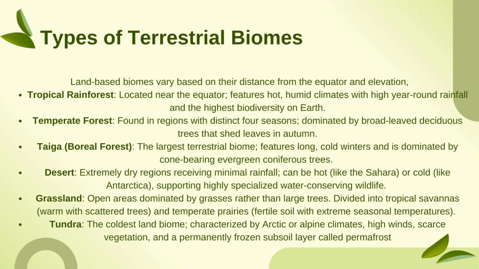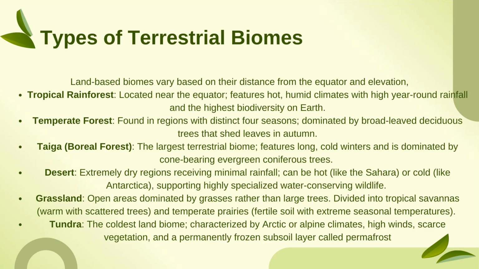There are several types of terrestrial biomes. The land based biomes vary based on their distance from the equator and the elevation. So, the first type is tropical rainforest, which is located near the equator and it is mostly hot and humid in climate with high yield of rainfall and highest biodiversity on earth is found in this region.